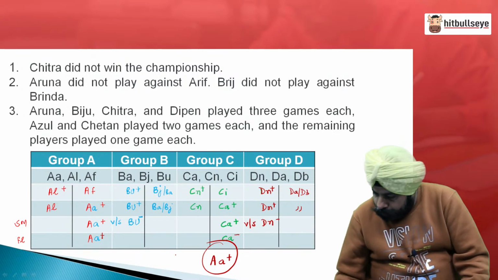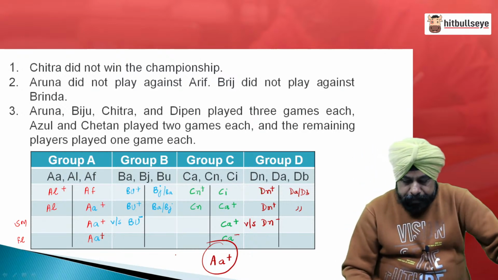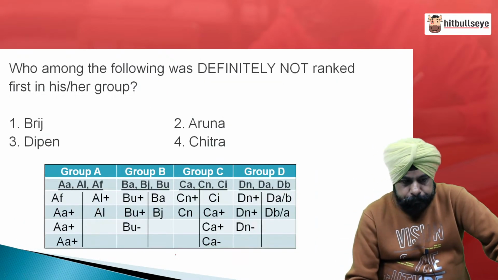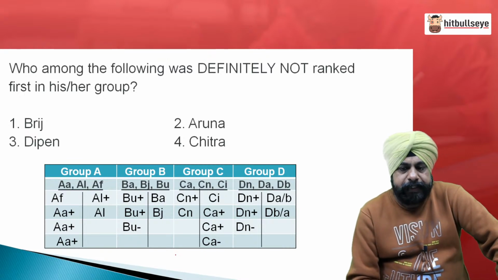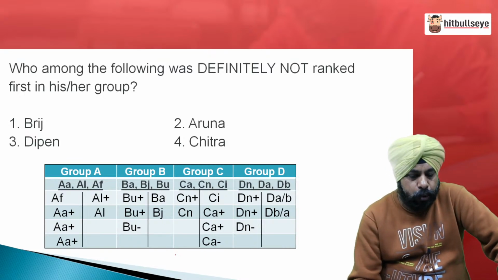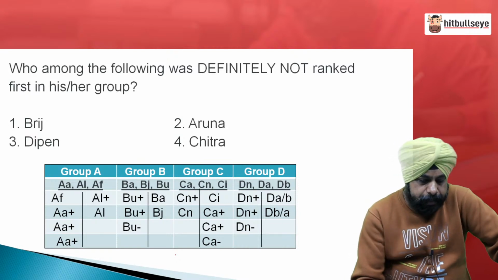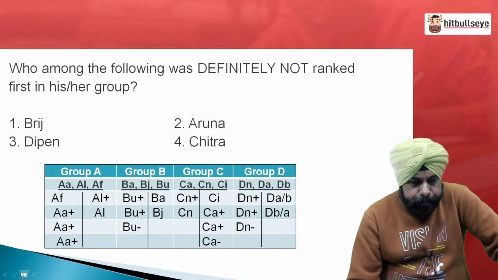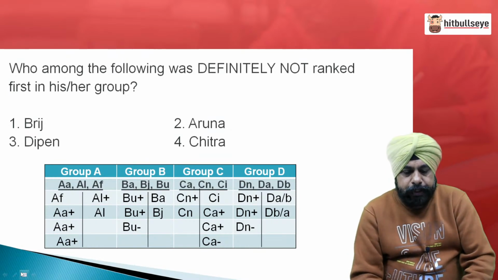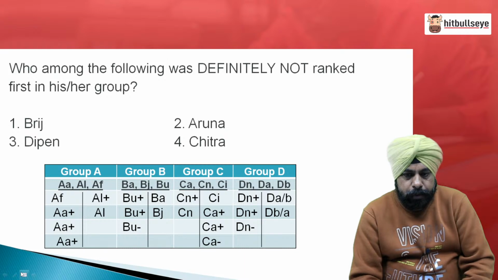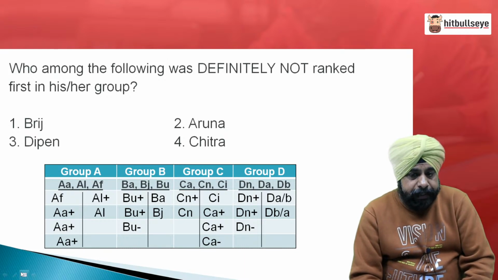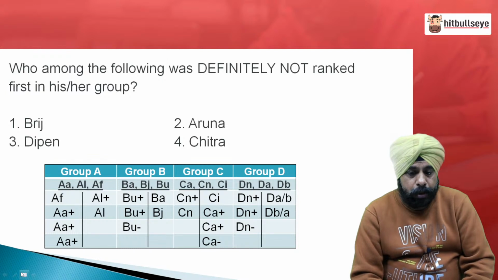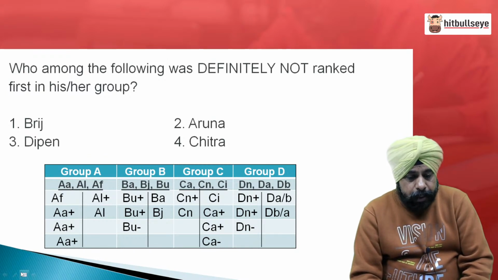So, people, I hope you all have understood. So, with that I am just showing you the questions. First was, who among the following was definitely not ranked first in his or her group. Rank first is the one who has reached the semi final. So, just see one by one, people. Bridge, you can see Bridge lost in the group stage, but he played there. So, we are not sure whether he was or not. Aruna played the 2nd match in the group stage. So, she was definitely ranked number 1.